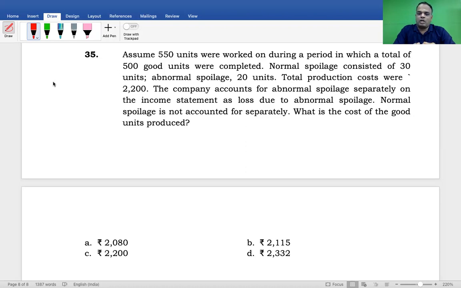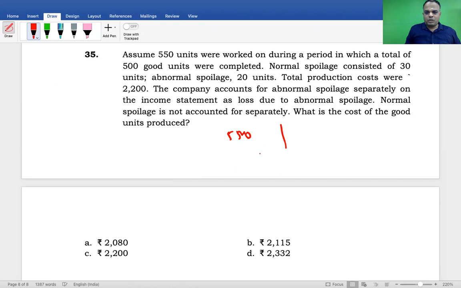What is the cost of good units produced? Find the cost of good units produced now. How to identify? You can prepare the tabular method, input, output only. Am I right? Input 550 units. Cost of the input 2200.